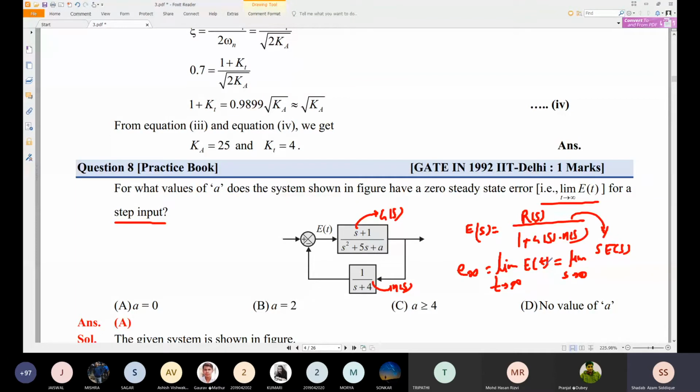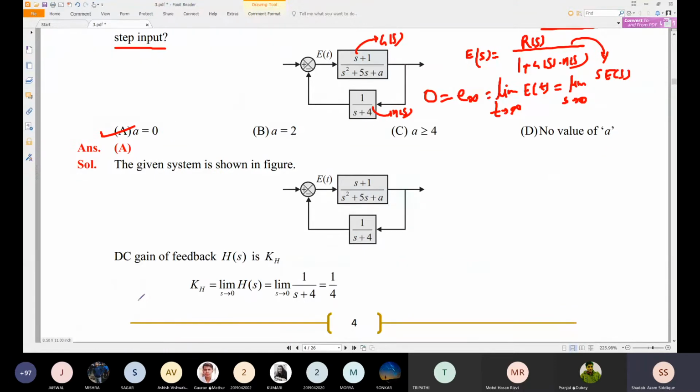It is given to find the value of a for zero steady state. So for zero steady state you can substitute 0 and try to find the value of a. The value of a will be in the E of s. So a will be something like 0, or 2, or greater than 4, or no value of a. So you can find the answer a will be 0. This is very easy. Yes, I've told you that.